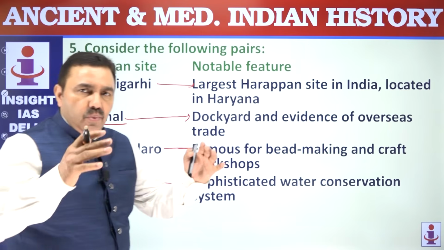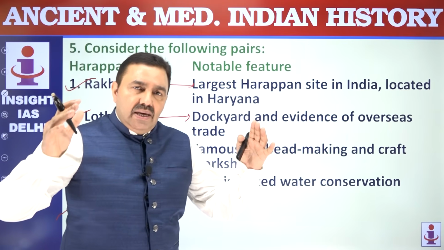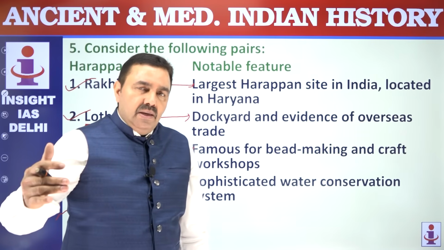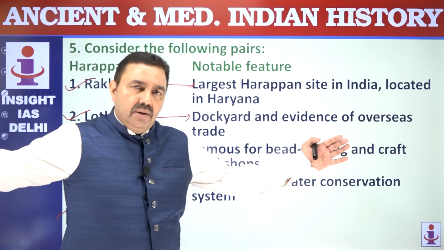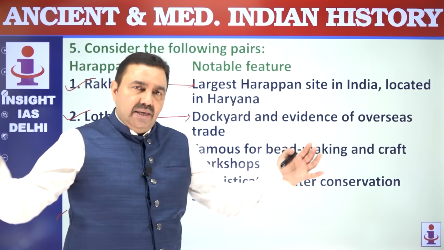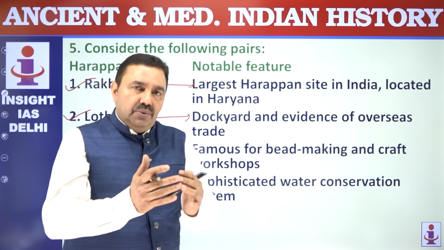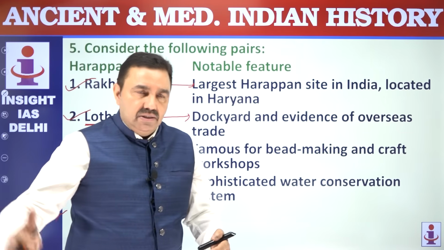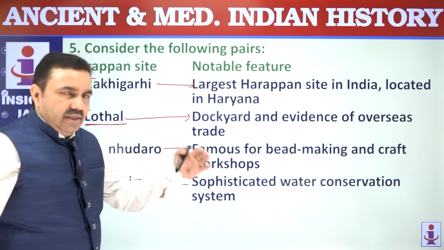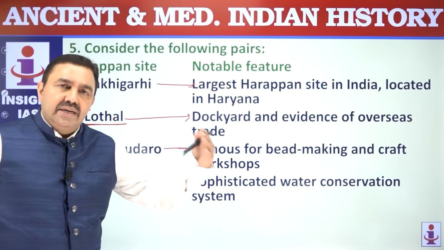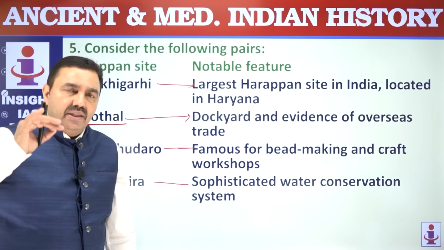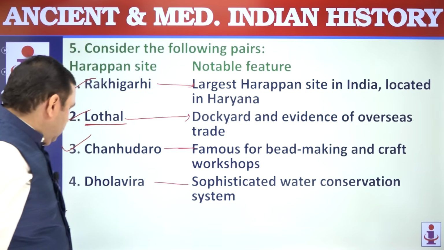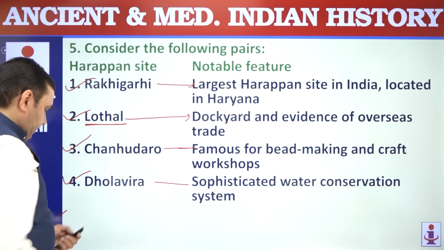16 massive water reservoirs have been found at the site of Dholavira in the Rann of Kutch. Dholavira people were channeling the rainwater from nearby areas into these reservoirs. They were using a water filtration system because some of these reservoirs were even interconnected. If reservoirs are interconnected, you can think of what kind of water filtration technique was there. This is known as the sedimentation method of water filtration. So all four are correctly matched here.